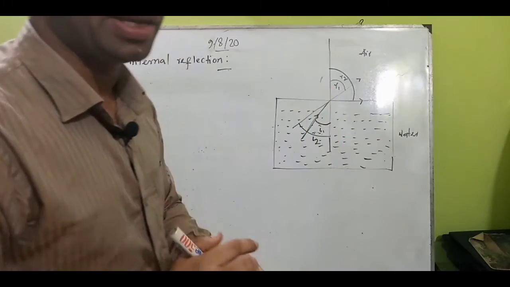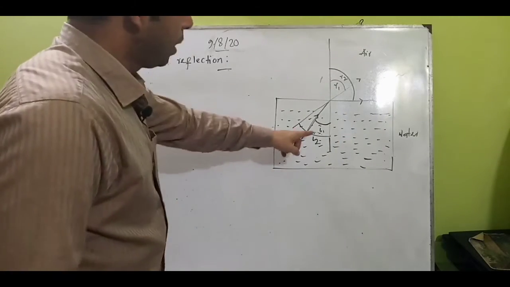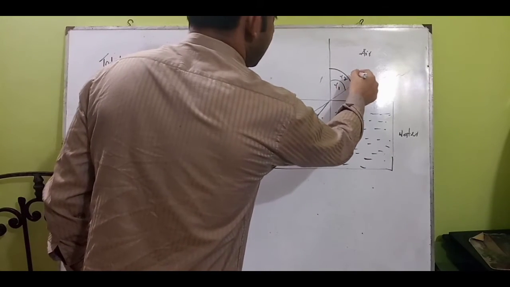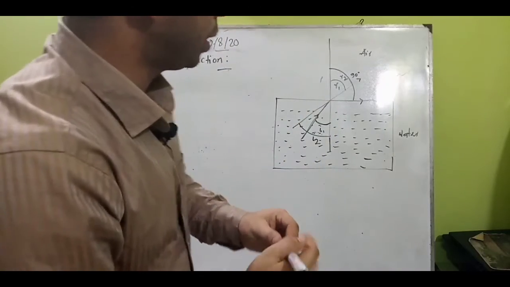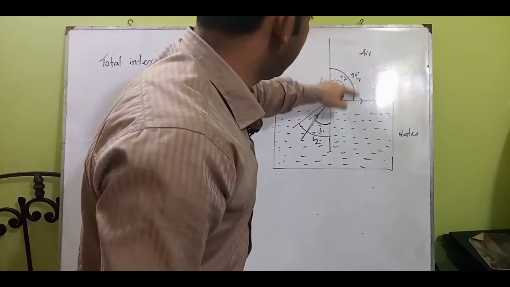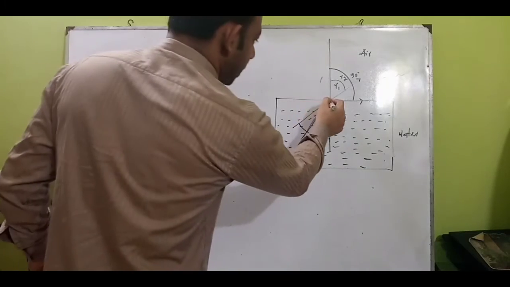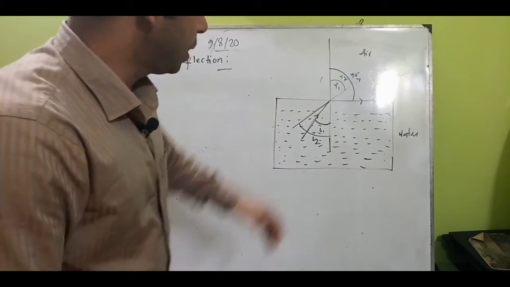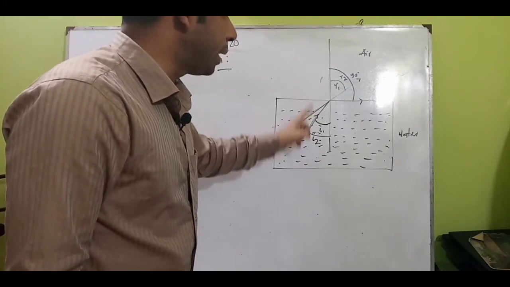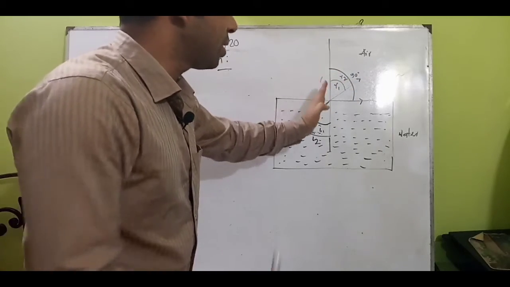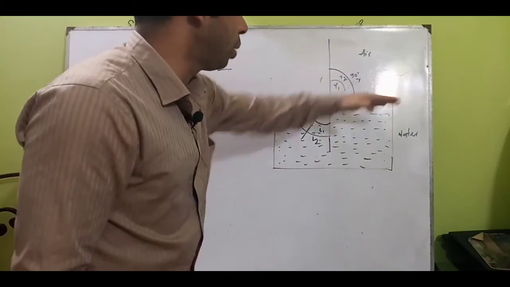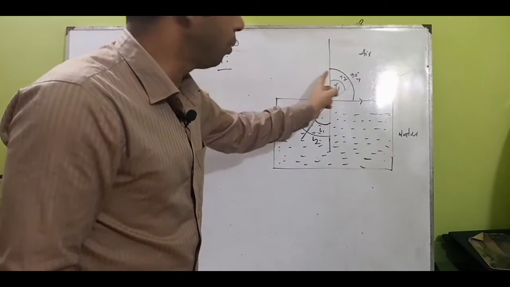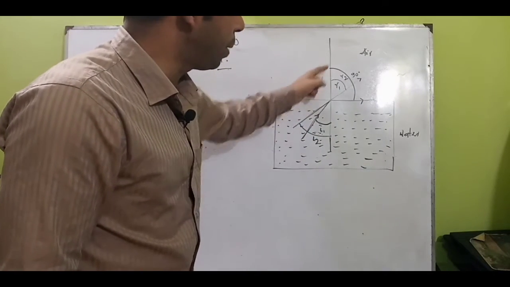But what is happening here? A very important point: this incident angle creates 90 degrees. Look here, this one is almost 90 degrees. If it is the perpendicular line with the surface, it produces a 90 degree angle. The law of refraction says that when light comes from a denser medium to a rarer medium, it goes far from the perpendicular line. So I2 can produce 90 degrees in the refracted angle. Here it is not 90 degrees, but there it makes 90 degrees.